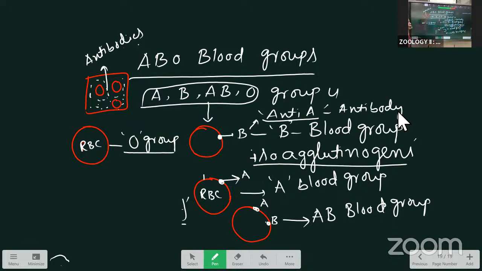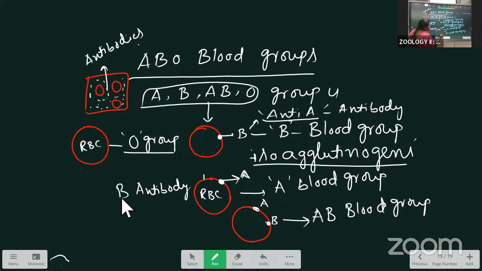Next, in the A group, antigen A is present. And what about the antibody? Which antibody is present? The opposite. For A, the B antibody is present.